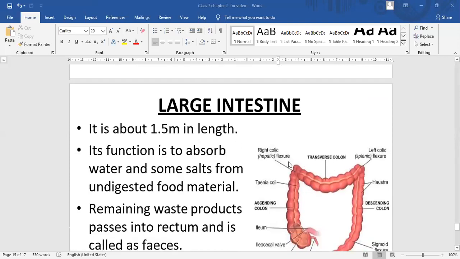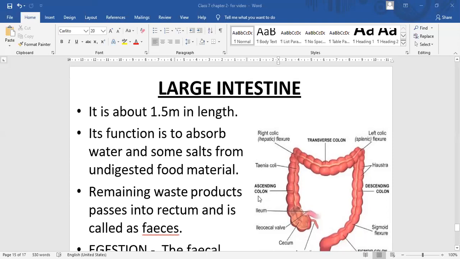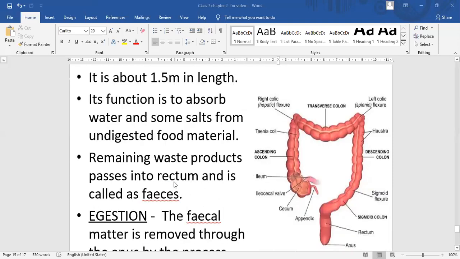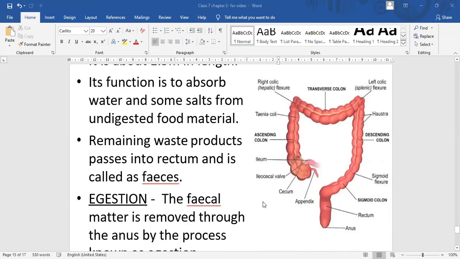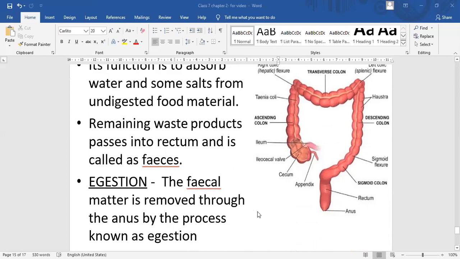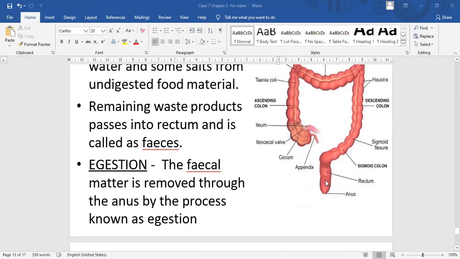Large intestine is wider and shorter than the small intestine. It is about 1.5 meters in length. Its function is to absorb water and some salts from undigested food material. The remaining waste product passes into the rectum and is called feces. The fecal matter is removed through the anus by the process known as egestion. So just you can see the various parts of the large intestine.